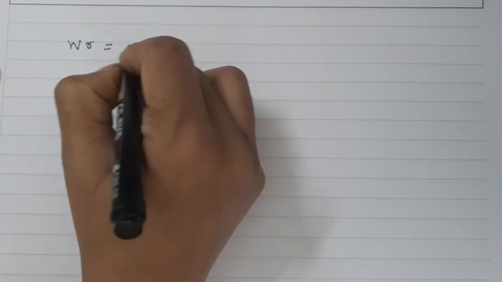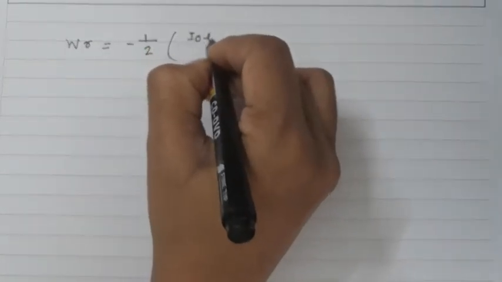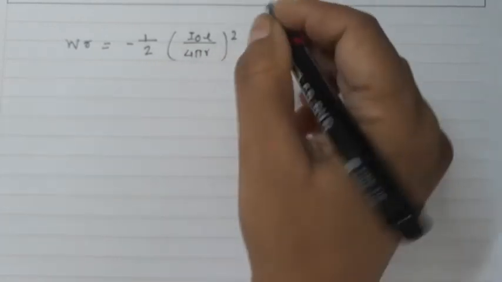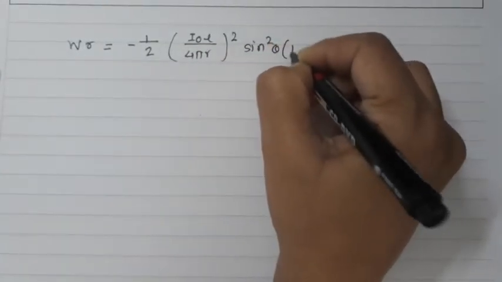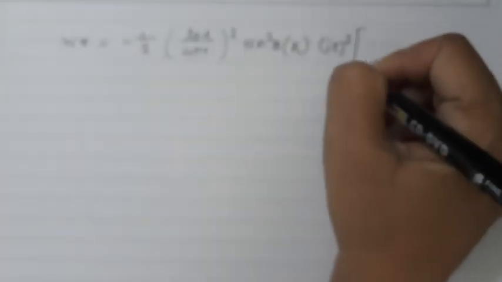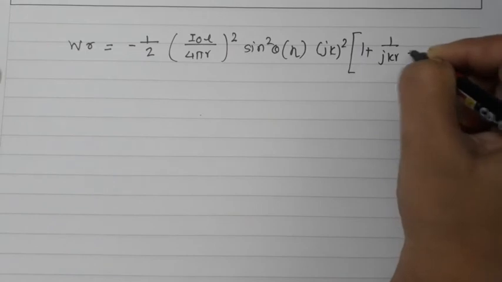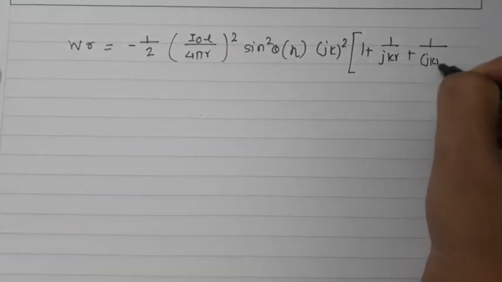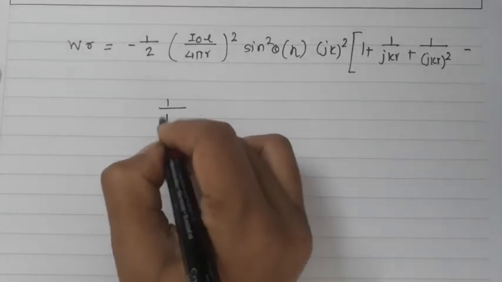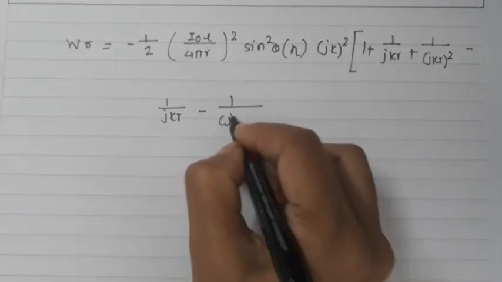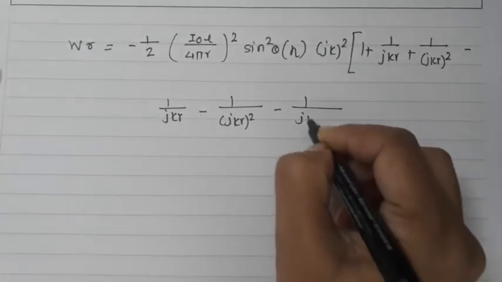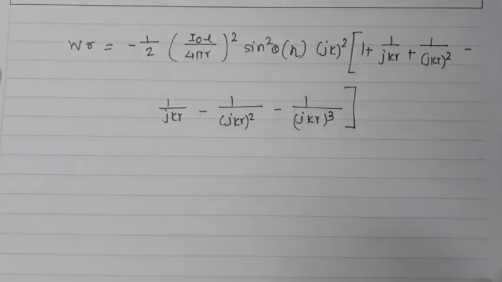Whenever you solve this equation, you will write WR equal to minus 1/2 I0L divided by 4 pi r squared sin squared theta, eta jk squared, and 1 plus 1 upon jkr plus 1 by jkr squared minus 1 upon jkr minus 1 upon jkr squared minus 1 upon jkr cubed. This is the complete term for the power density in the r direction.